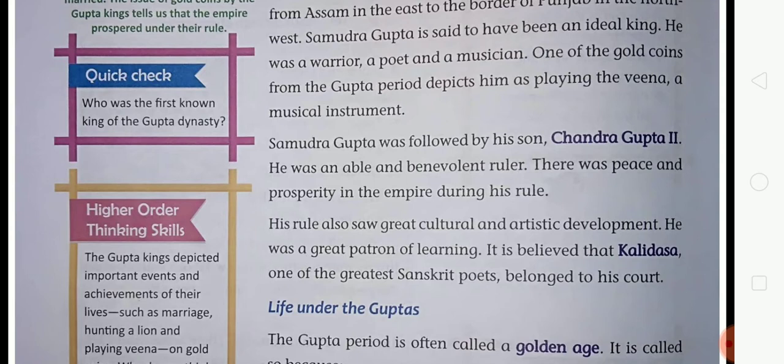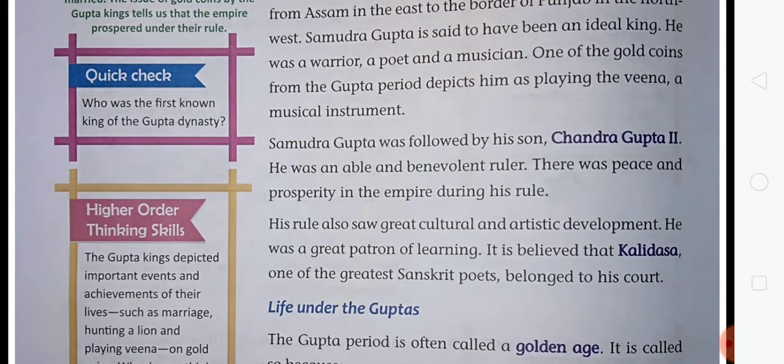His rule also saw great cultural and artistic development. He was a great patron of learning. It is believed that Kalidas, one of the greatest Sanskrit poets, belonged to his court. So student, at the time of the Gupta period, there was cultural and artistic development too, and he was fond of learning.